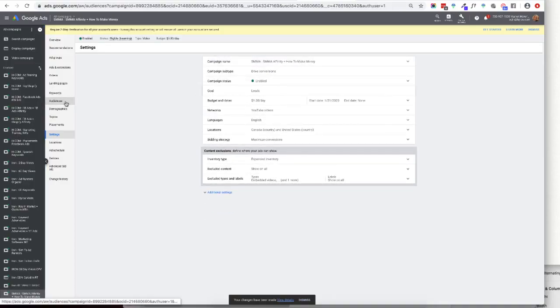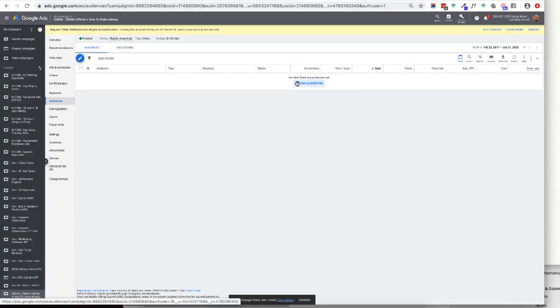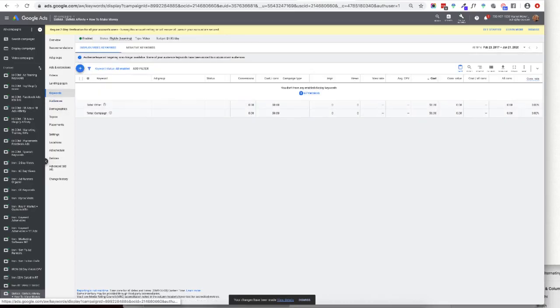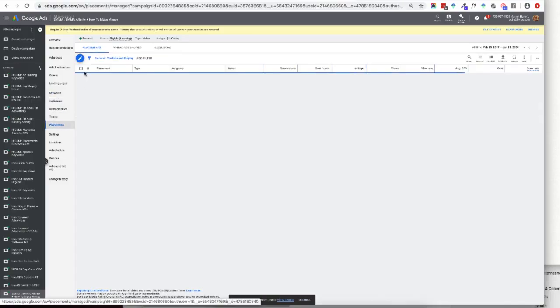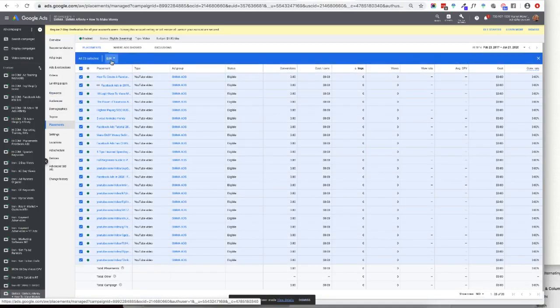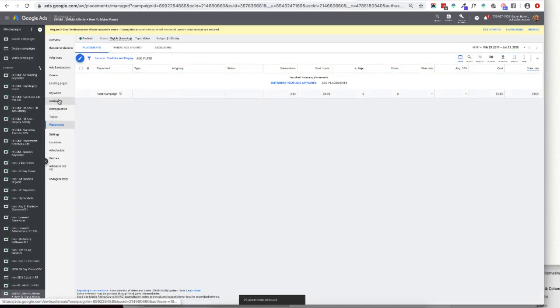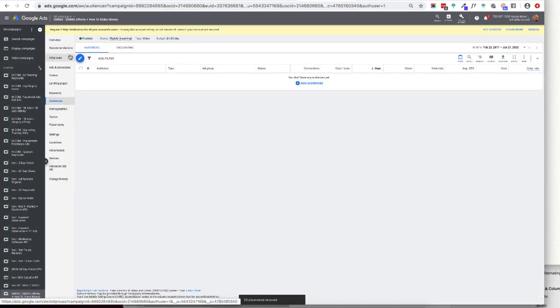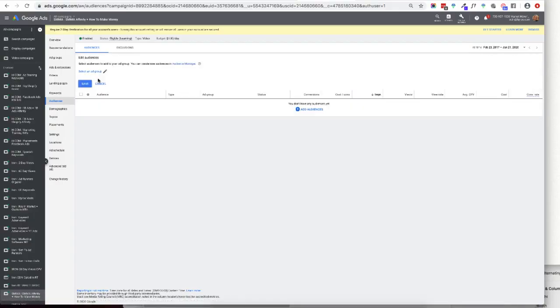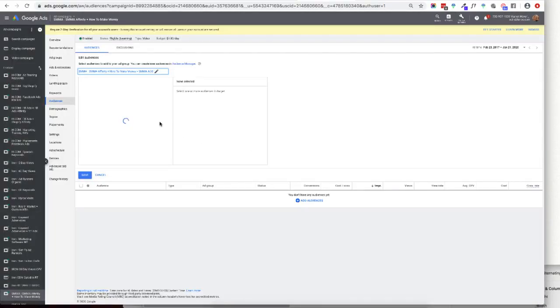So what I'm going to do right here is go and create some audiences. And before we create our first audience, remember, we have these placements lurking about. This is one of the reasons why your ads will probably fail to start sometimes, is because you'll forget to delete your placements. Delete your placements. So now what we're going to do is go and add some audiences. You're going to select the ad group, create audiences.